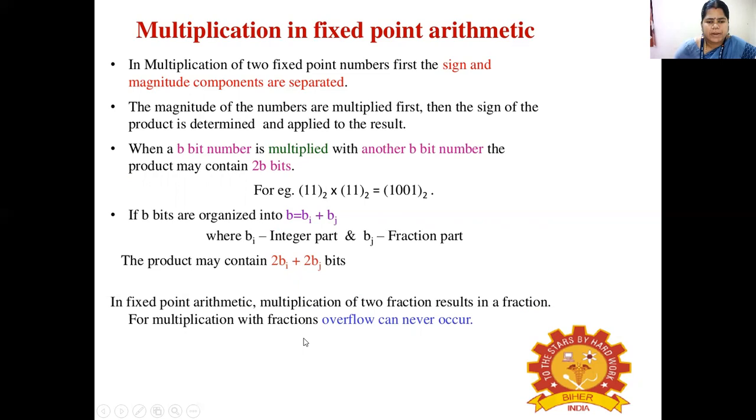So in fixed point arithmetic, multiplication of two fractions results in a fraction. Therefore, in multiplication of fractions, overflow can never occur.